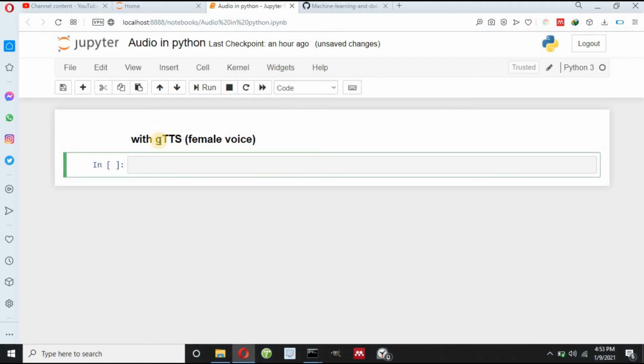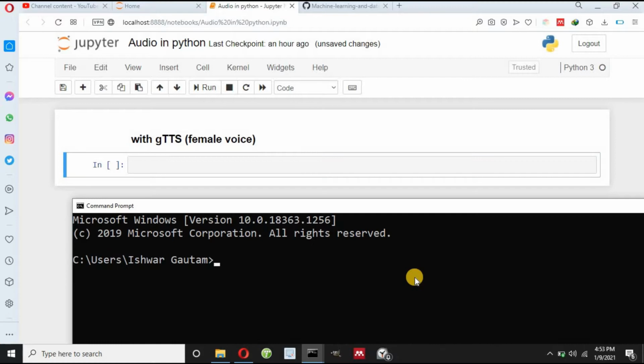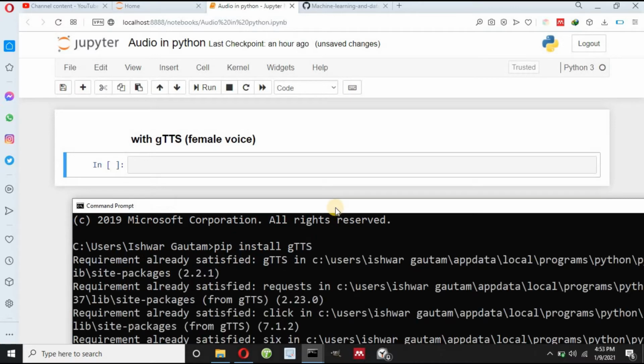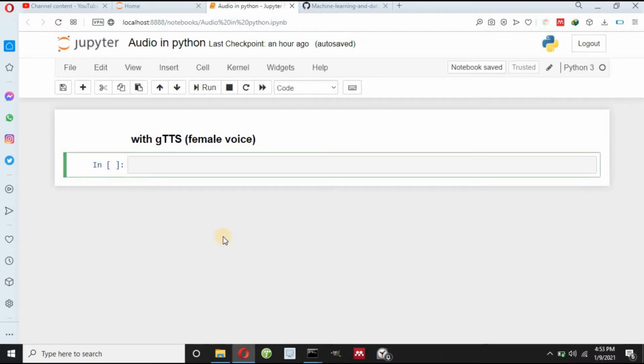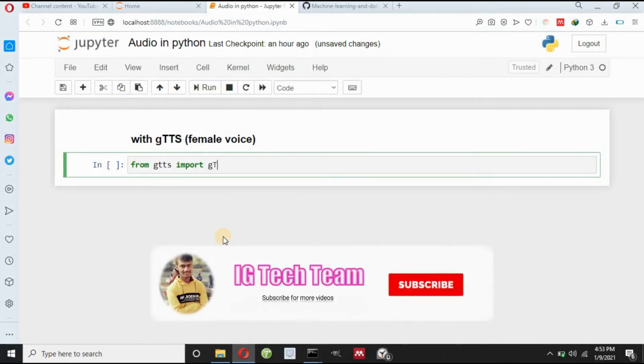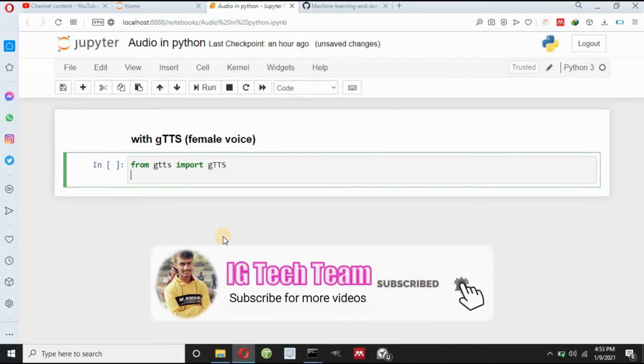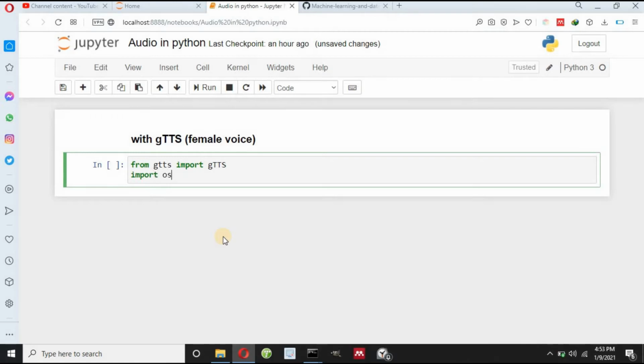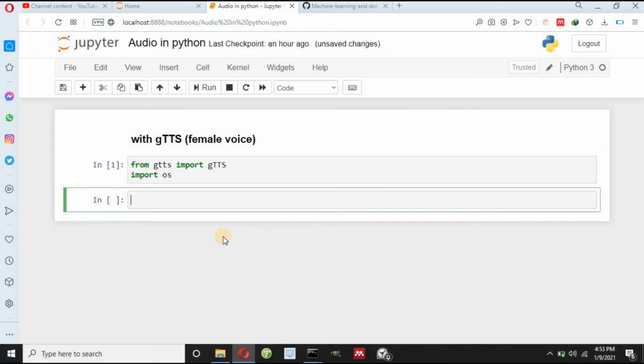And first of all you have to install this package. So for this you can write pip install GTTS. You can install this package using pip, and you have to import this package. So from GTTS you have to import G, capital T and capital S. Also let me import OS. Now suppose this is my text, welcome to my channel IG Tech Team. So this is my text.